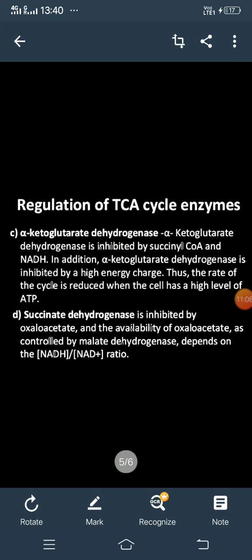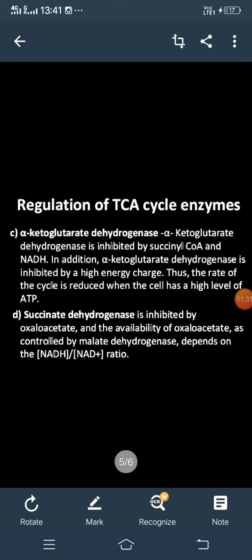When there is a high concentration of product, meaning ATP, our body doesn't need more ATP, so the ATP molecule binds to the enzyme and inhibits the cycle. If there is a lower concentration of ATP, then ADP and AMP will activate this pathway.